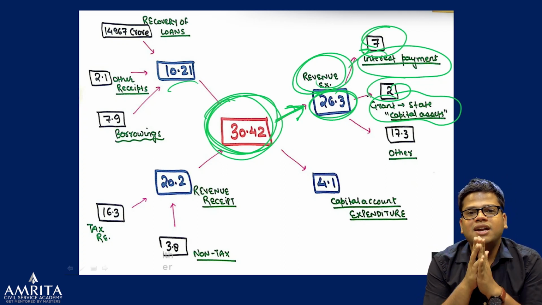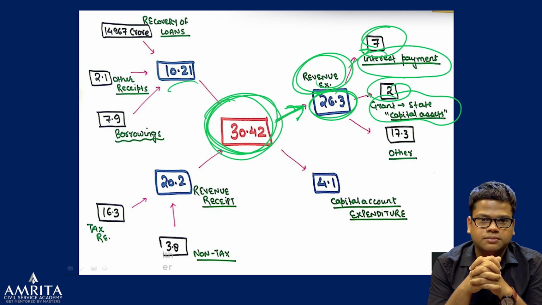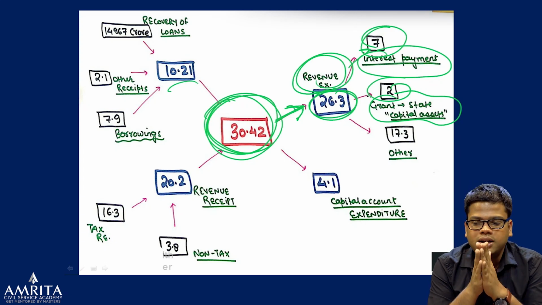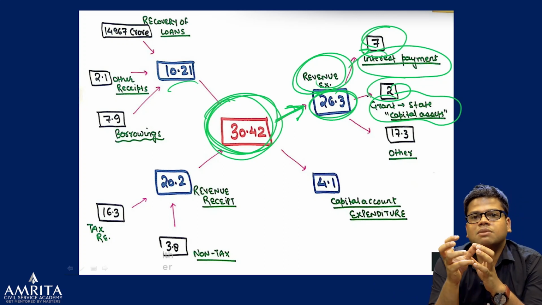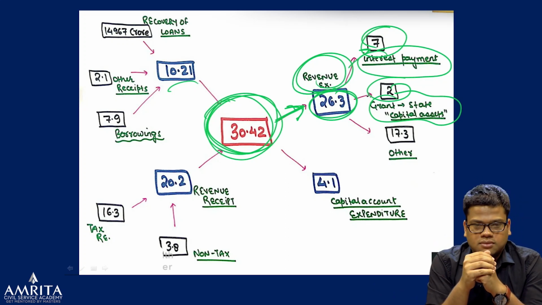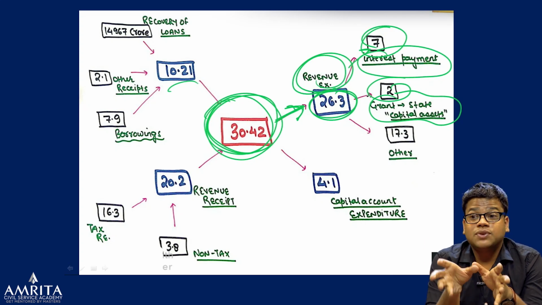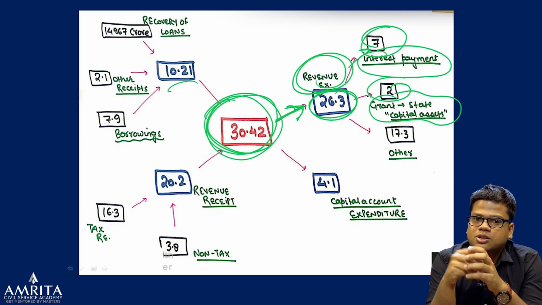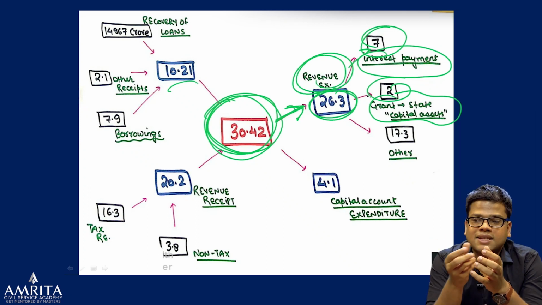Now, government says that you have put all the grant given to the state in the revenue part. You are saying they are not making any capital expenditure, but government argues that whatever grant we have given to the states, for example, Modi ji has given some grant to Yogi ji, state grant. Now Yogi ji is with that grant he has got, for example, my father has given me some pocket money, he's not expecting me to give it back, but with that pocket money, I'm buying, for example, a book, an asset.